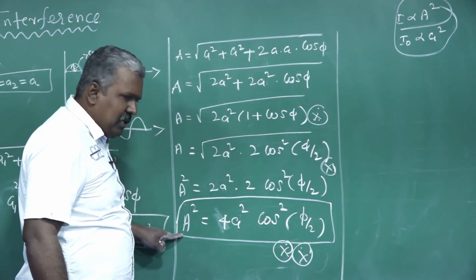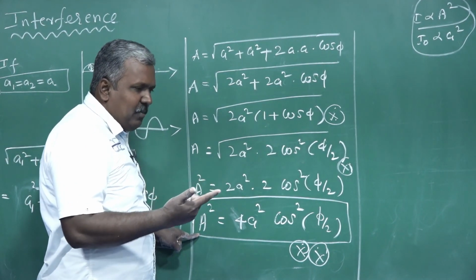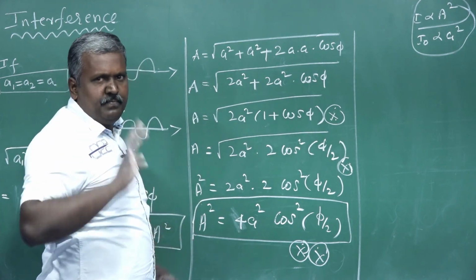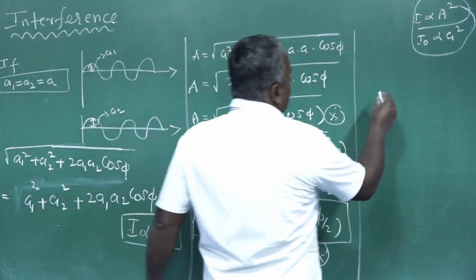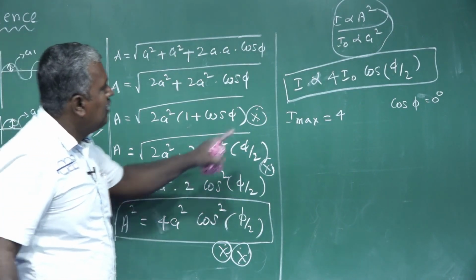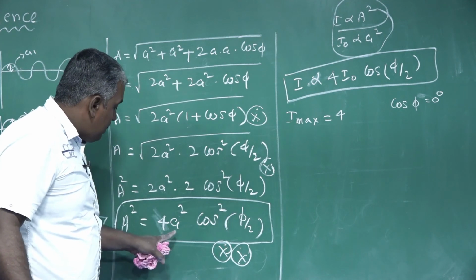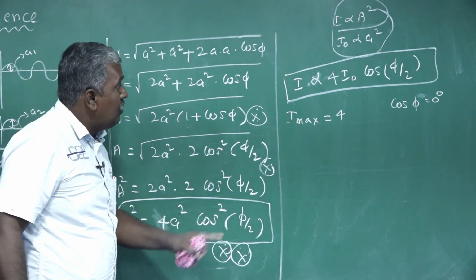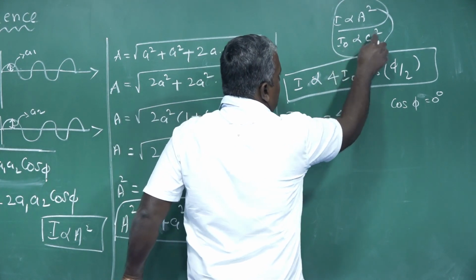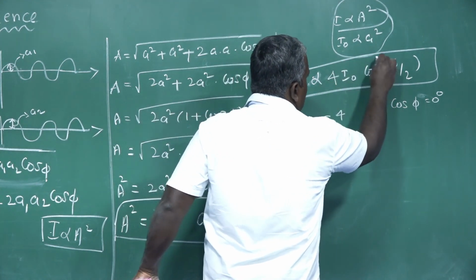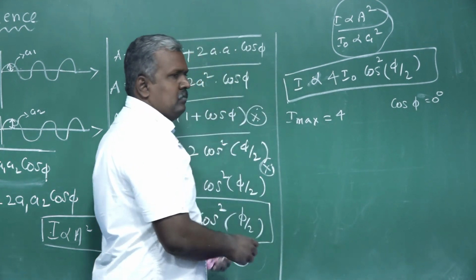With the help of this formula, now we are going to discuss I maximum and I minimum. Listen here. A square is 4a square cos square phi by 2. Because I naught is proportional to a square, I is 4 I naught cos square phi by 2, that is important.